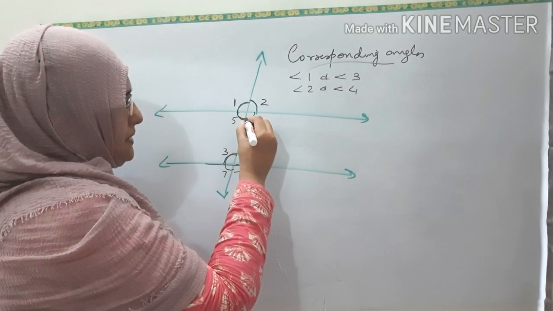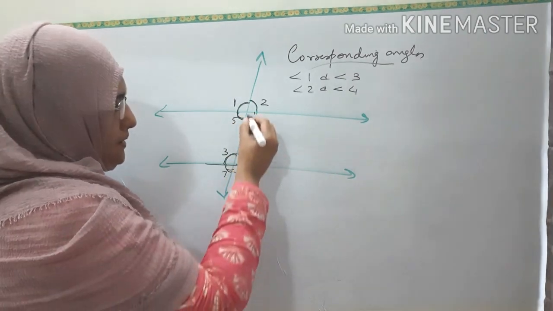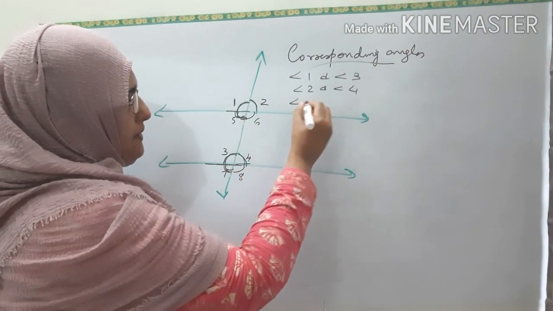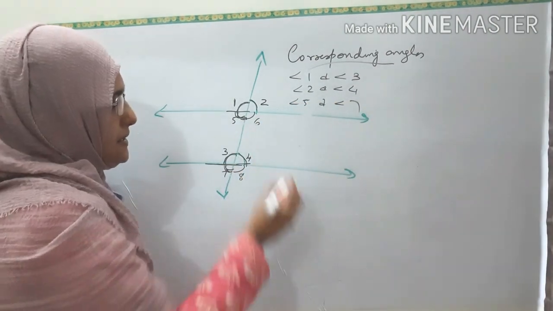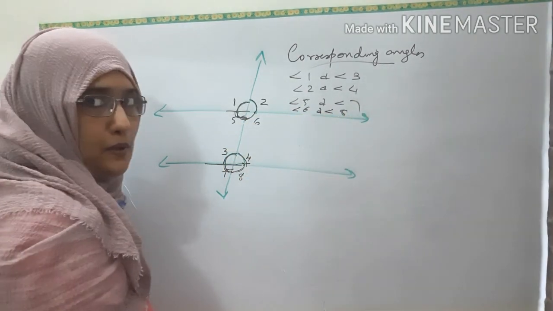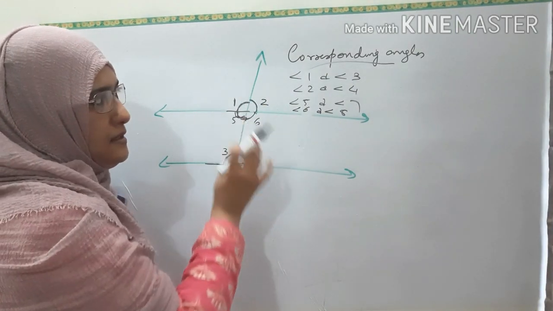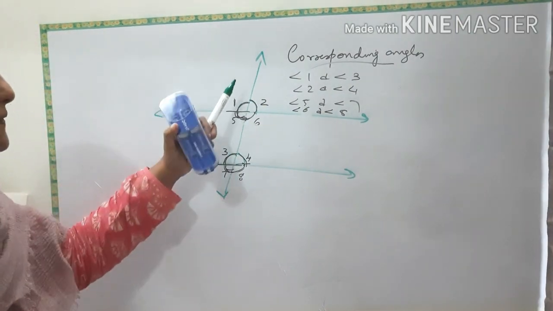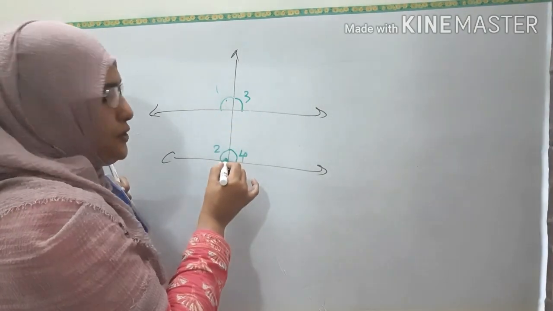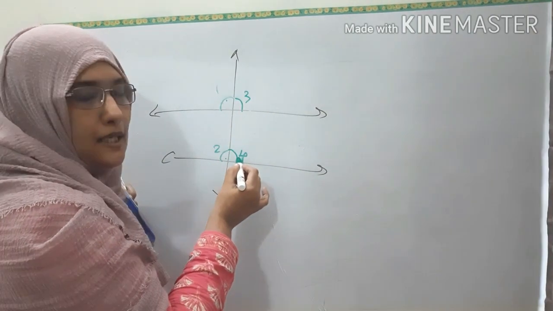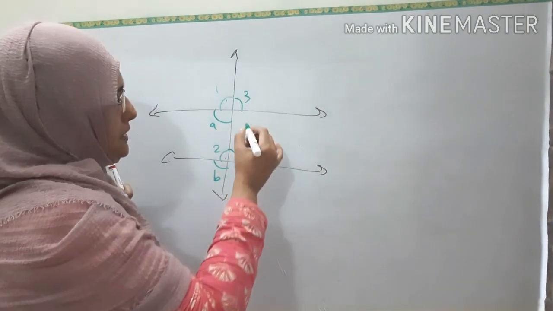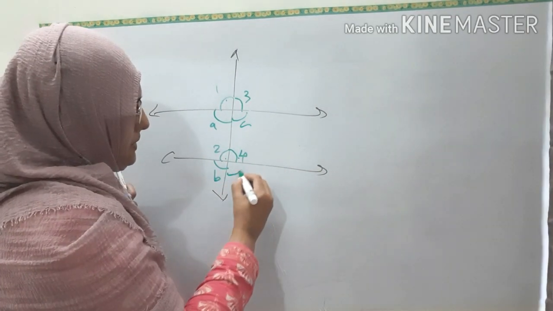Then what about 5 and 7? They are also below this. Here also below this. So, 5 and 7 are also corresponding angles, and here 6 and 8. Angles 6 and 8 are also corresponding angles. So, these are the corresponding angles of the parallel lines formed by the transversal. Angle 1 and angle 2 are corresponding angles. Angle 3 and angle 4 are corresponding angles. Then here also angle A and angle B will be corresponding angles.